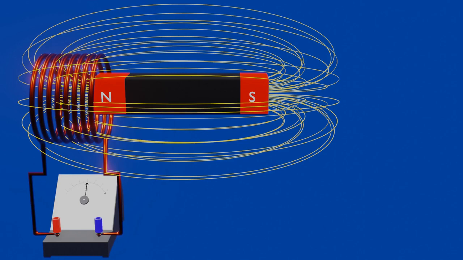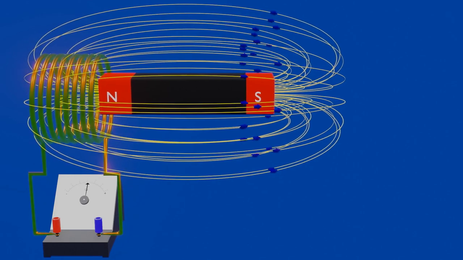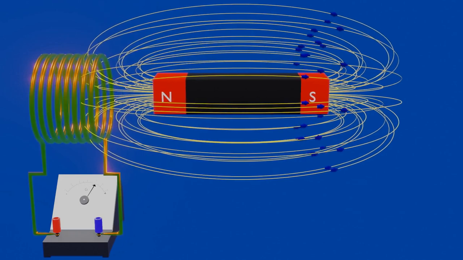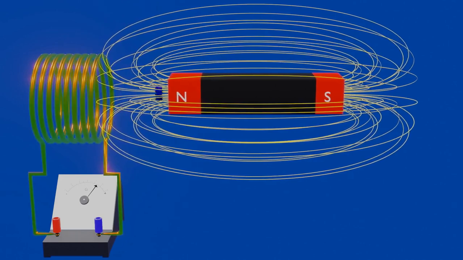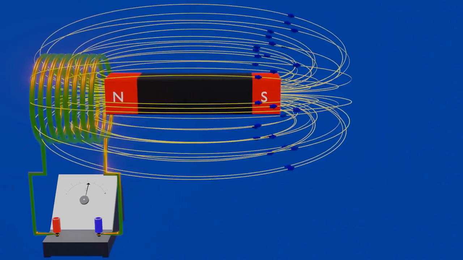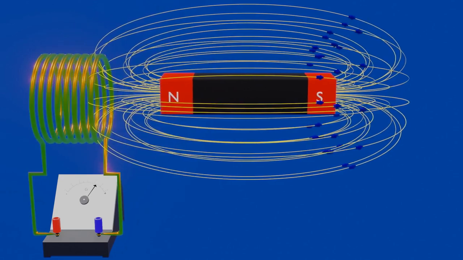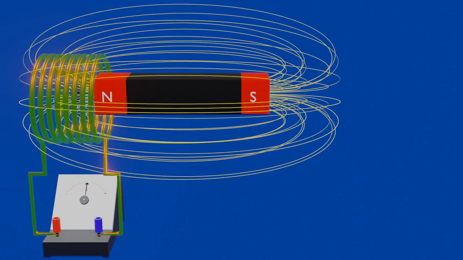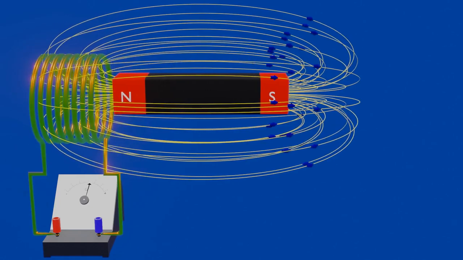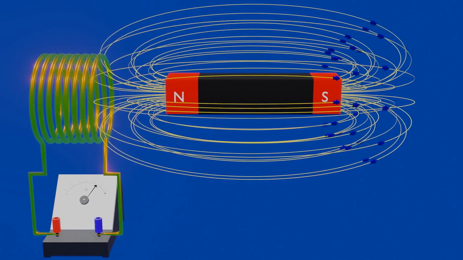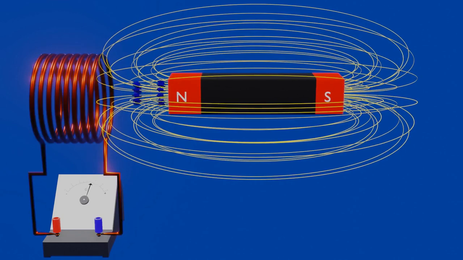Similarly, when we start moving the bar magnet away from the coil, this time magnetic field lines linking to the coil decrease, or magnetic flux changes. Again, there is indication of electric current as long as we are moving the bar magnet away from the coil. It's interesting to note that this time also induction of electric current stops as the bar magnet stops moving.